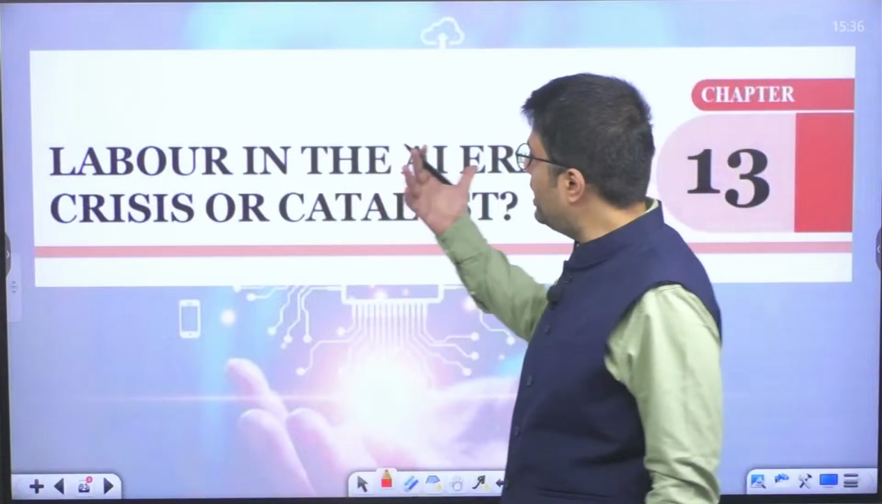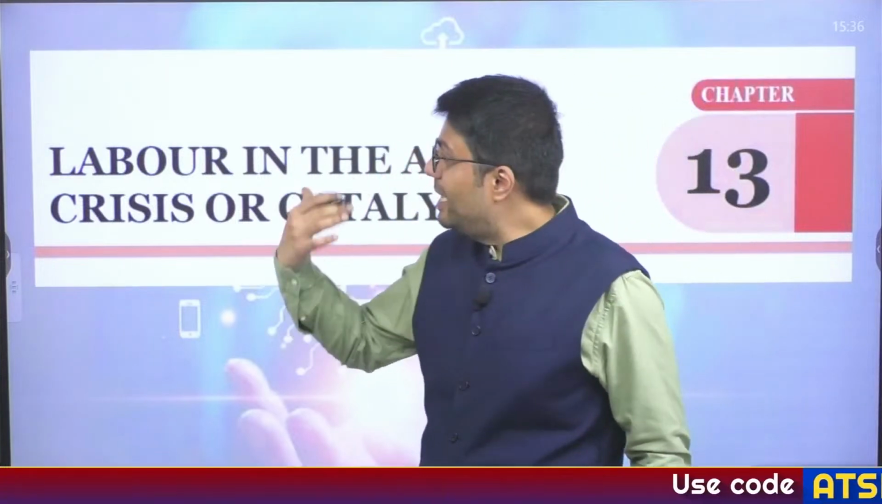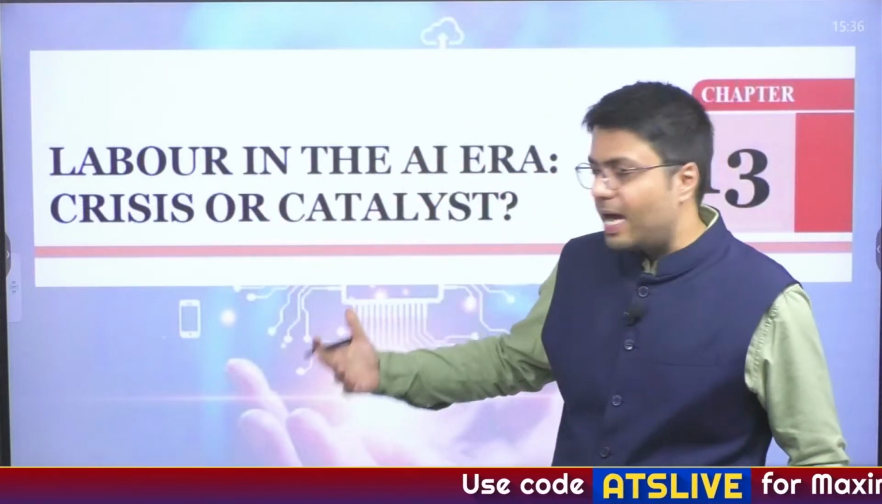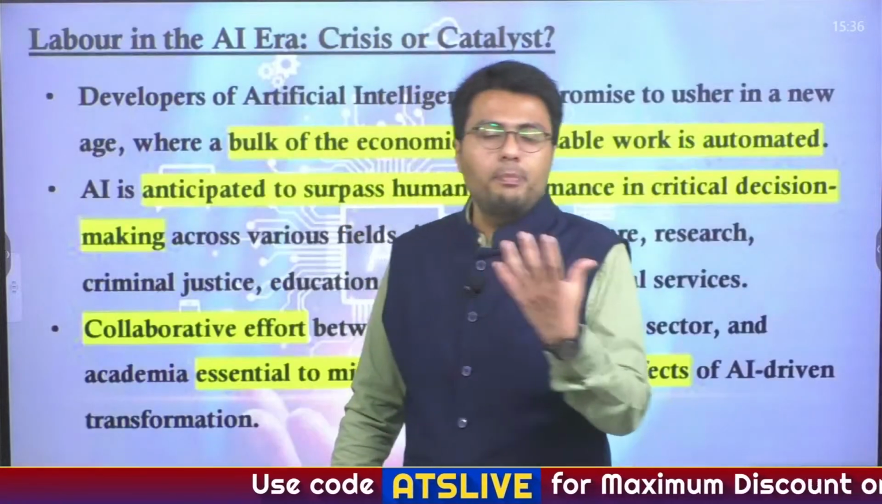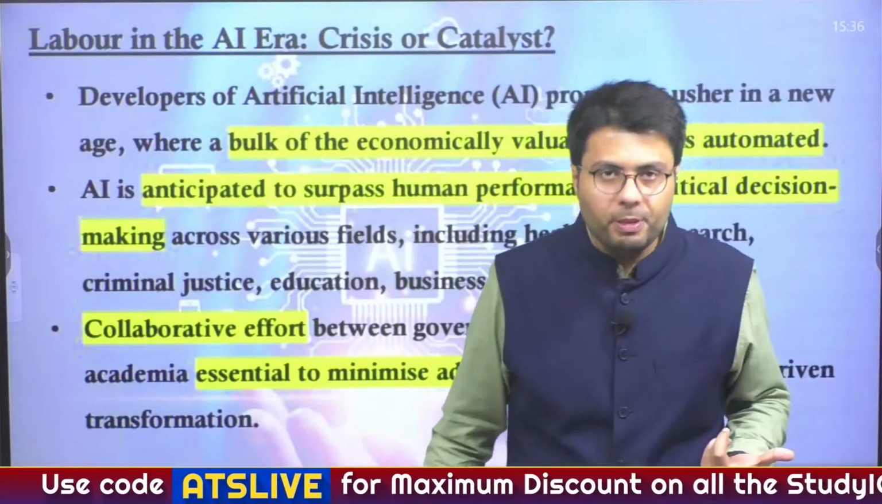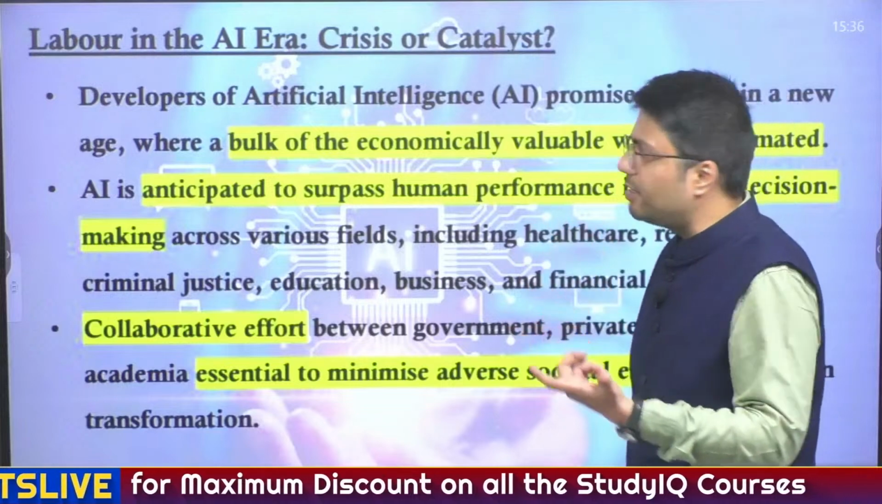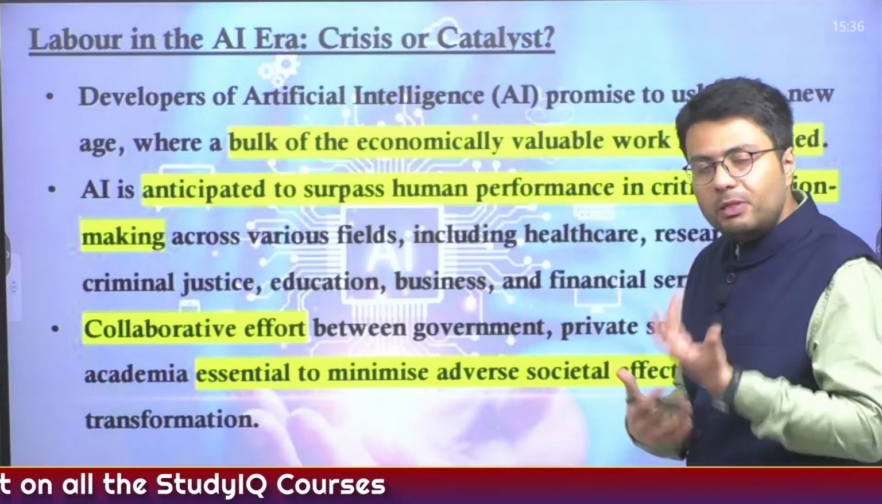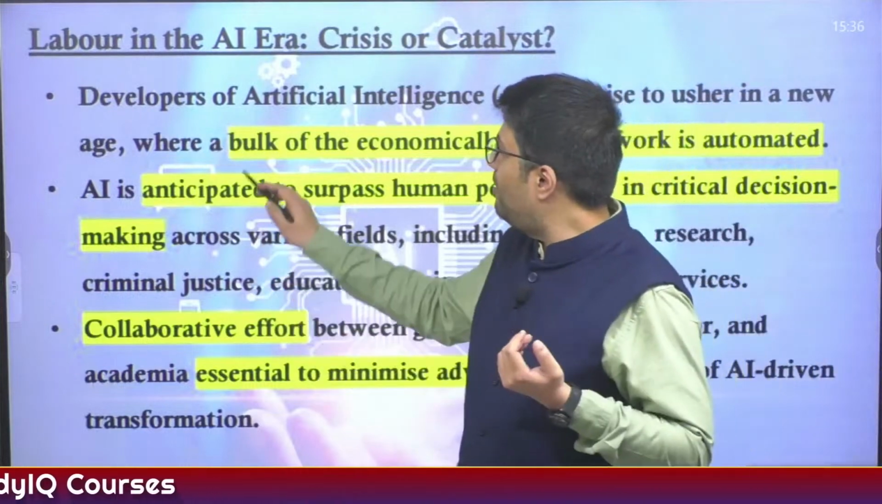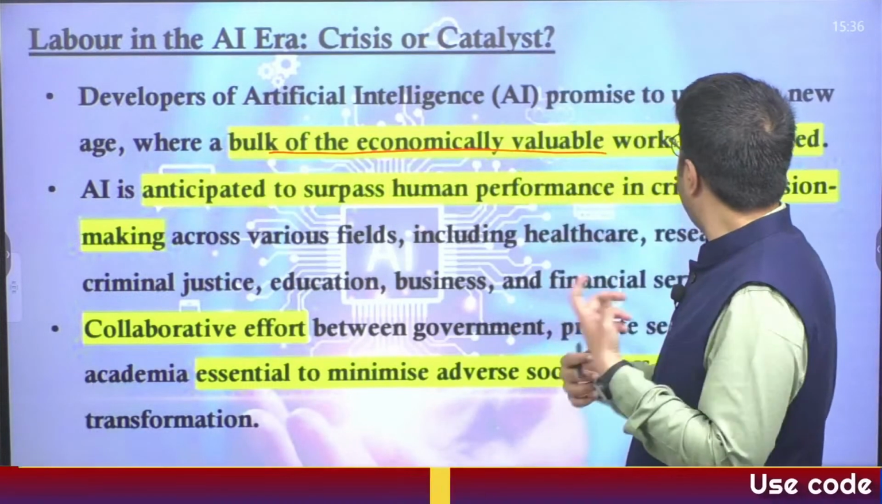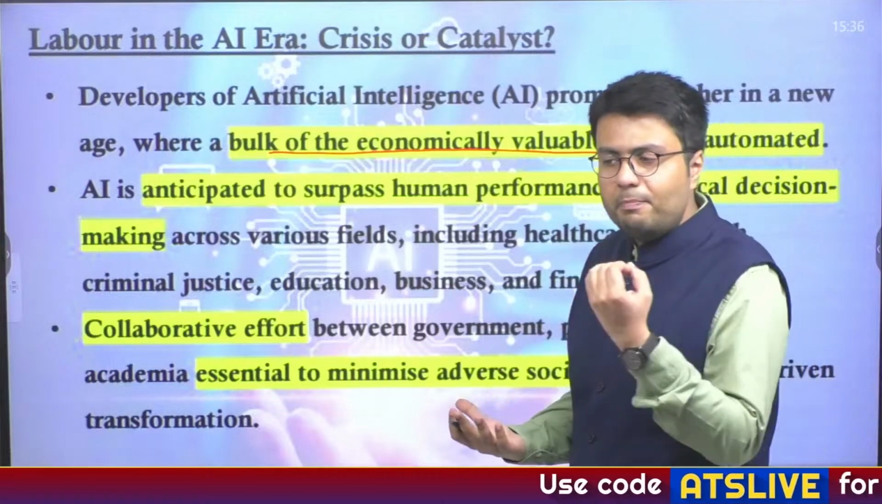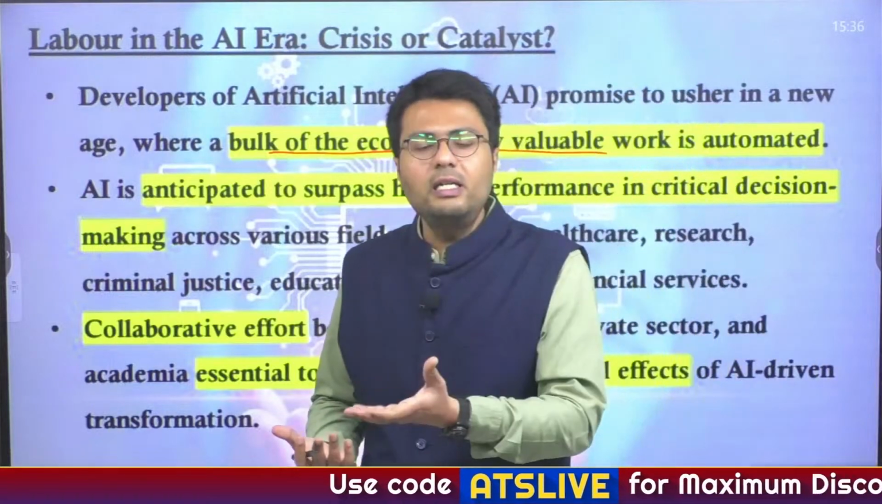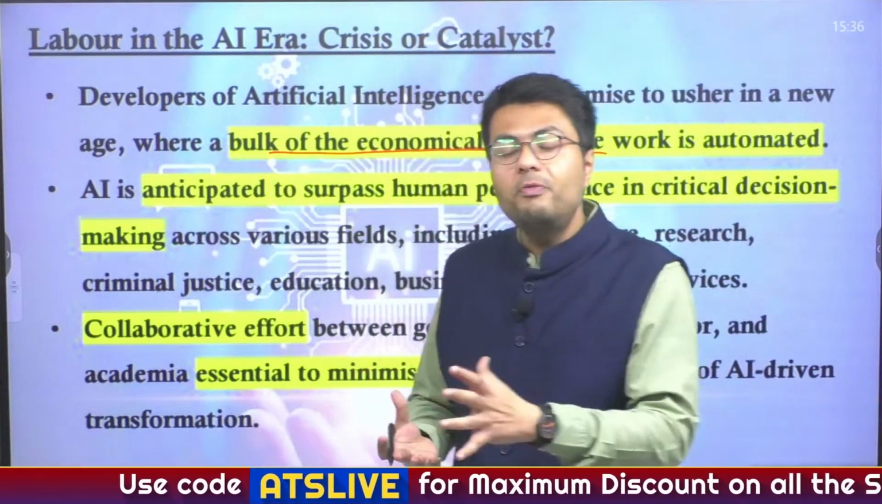Now moving to the last chapter, it deals with labor in the age of AI. How AI is expected to improve or reduce the employment prospects of youth in any country. For example, the development of artificial intelligence promises an era where the bulk of economically valuable work will be automated. Repetitive or redundant tasks can be automated, which will do away with the need of hiring